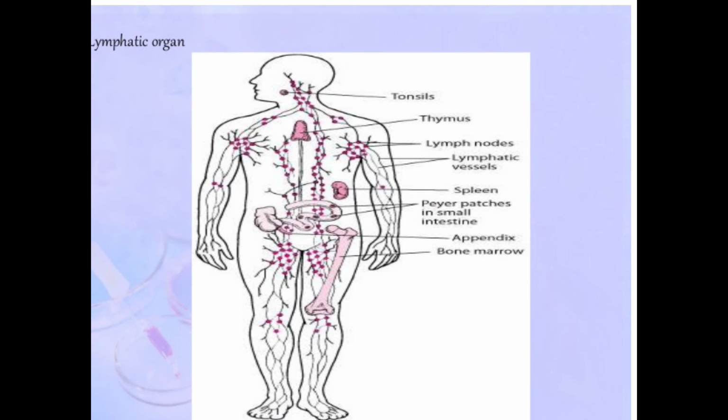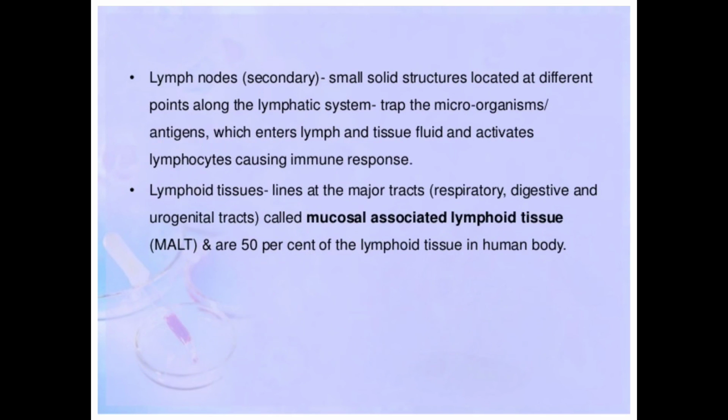If we see this lymph node, you can see that these certain granule size structures, dotted structures in both side of the body of the human being. Okay, near to the hands, near to the shoulder, above the spleen, there is the lymph node. And this lymph node is also known as a secondary lymphoid organ.